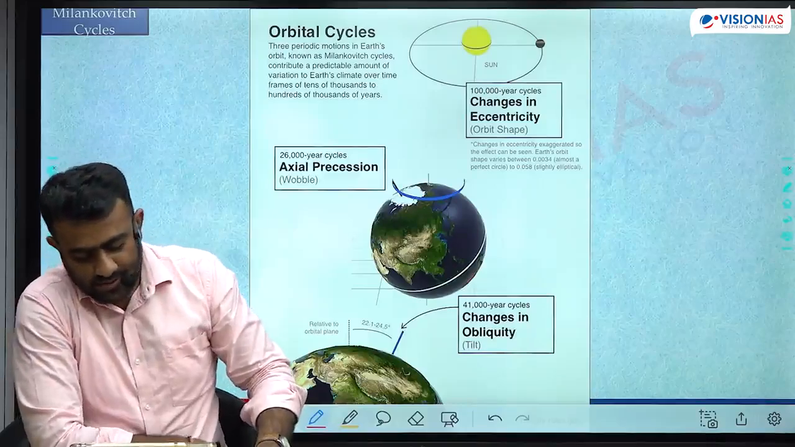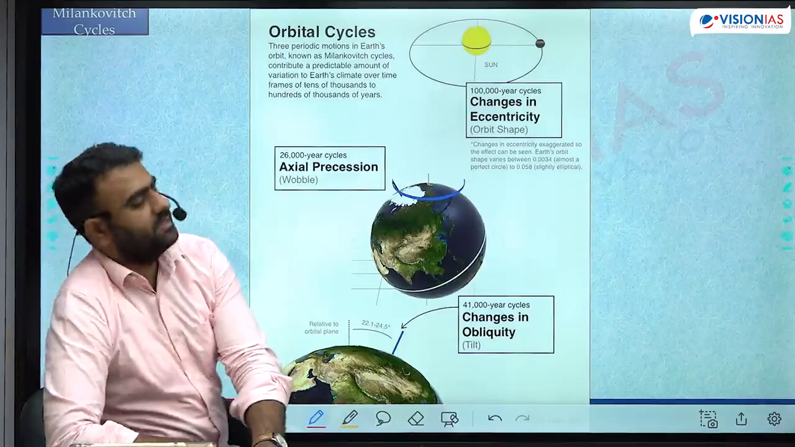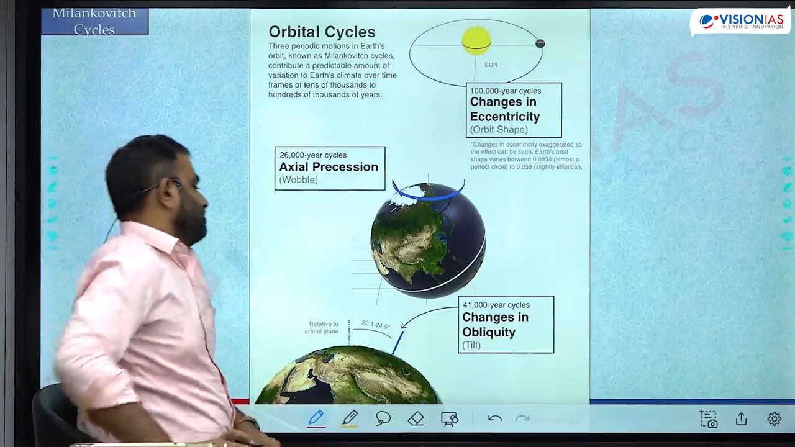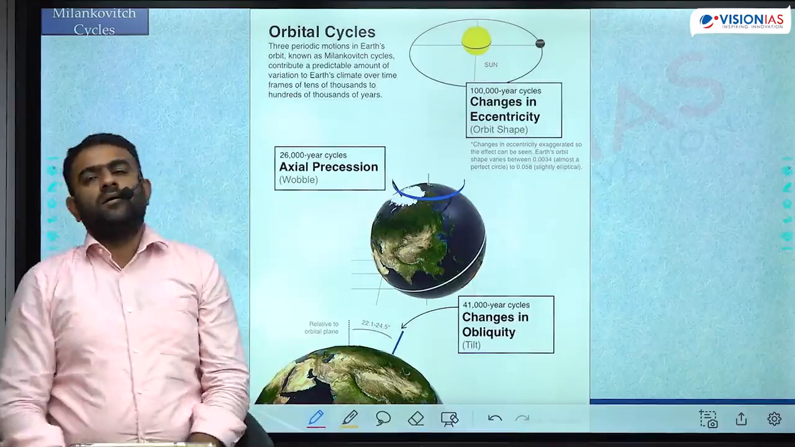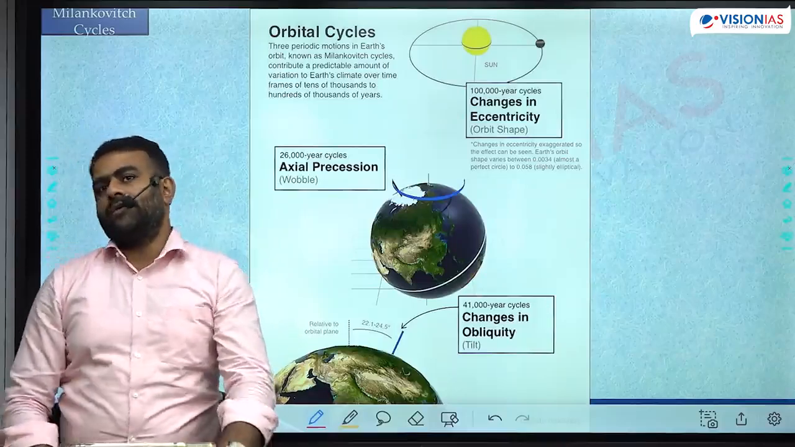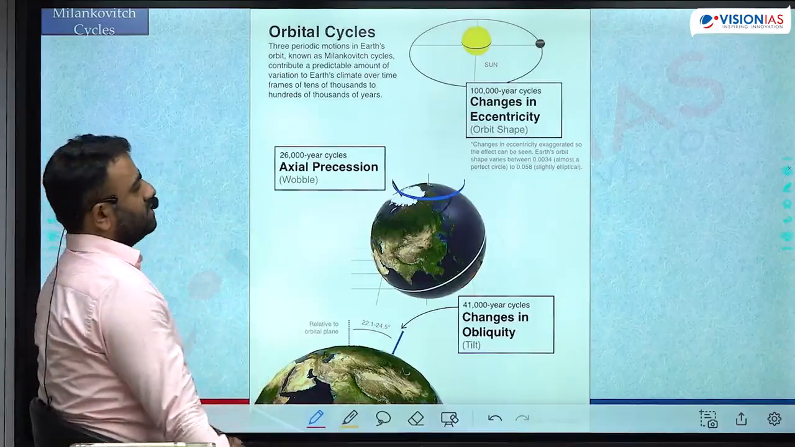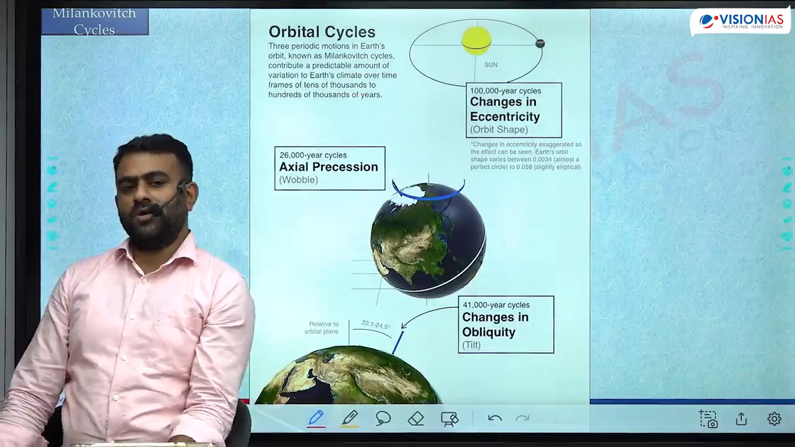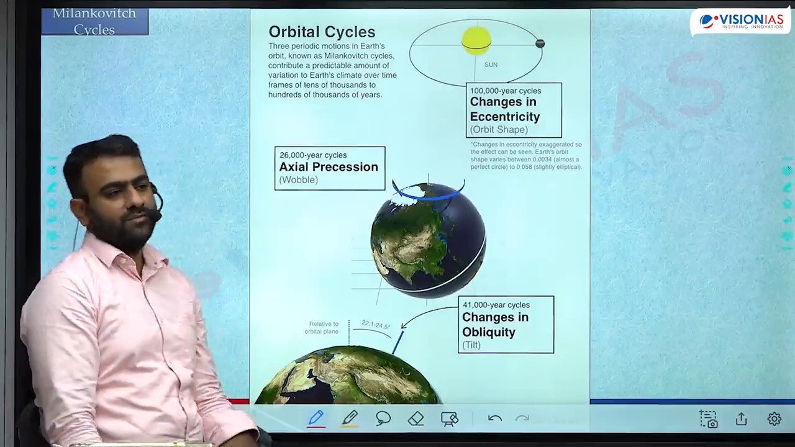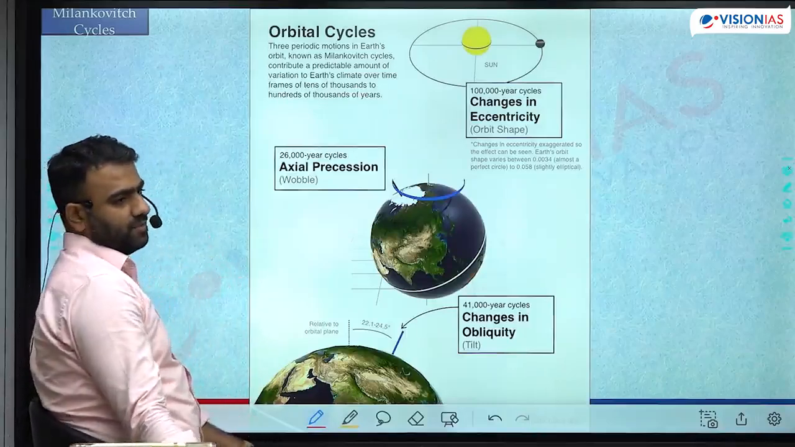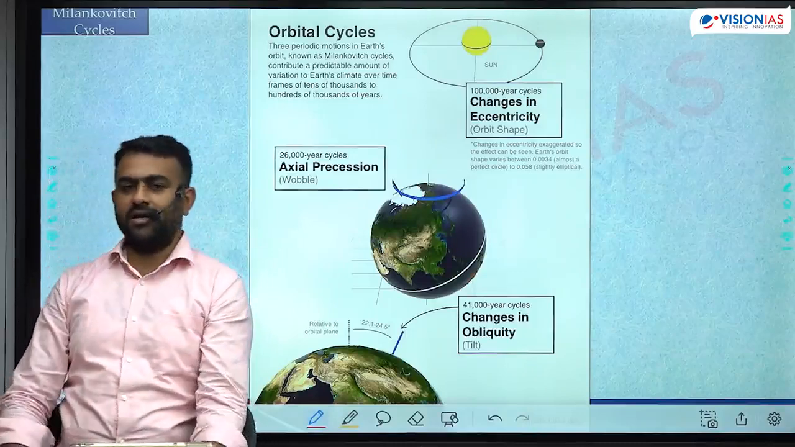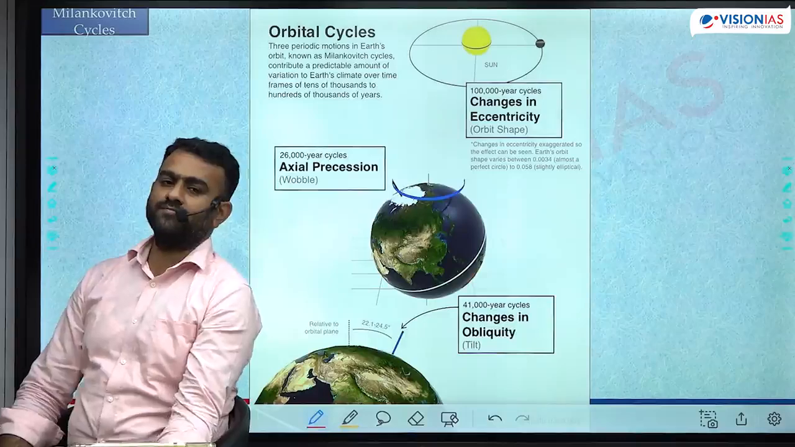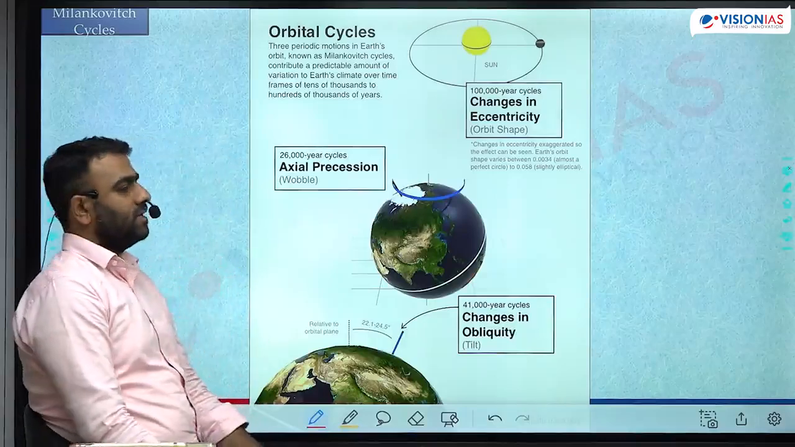Milankovitch cycles. What are these Milankovitch cycles? We have assumed the earth to be completely uniform in its motion. The rotation, revolution जो भी हो रहा है ना, we have assumed it to be completely uniform. But it doesn't happen like that. ये ऐसे नहीं होगा. It is not 100% uniform.